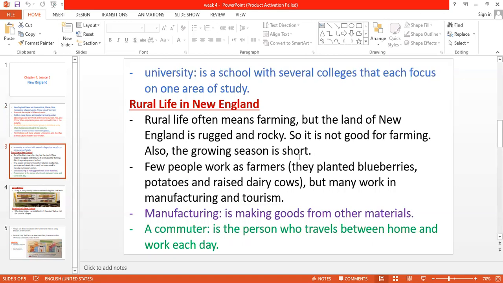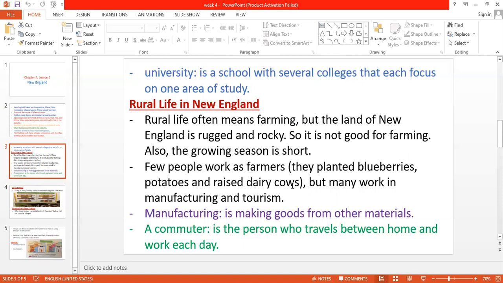Okay, so you could find few people working as farmers. Why? When I ask you, for example, why could you hardly find farmers in New England? Because there is little farming in New England, since the land is rugged and rocky. Also, the growing season is short. So they planted limited types of plants like blueberries and potatoes. Also, they raised dairy cows.